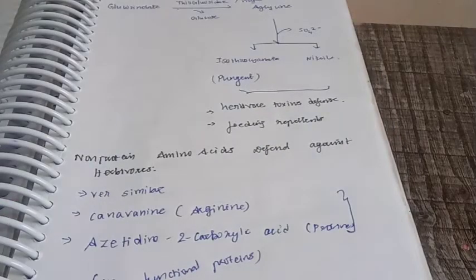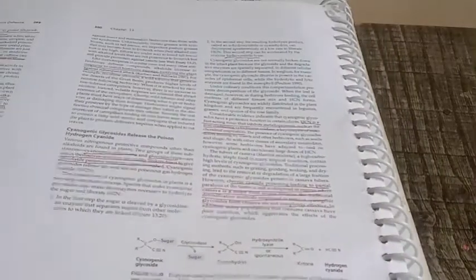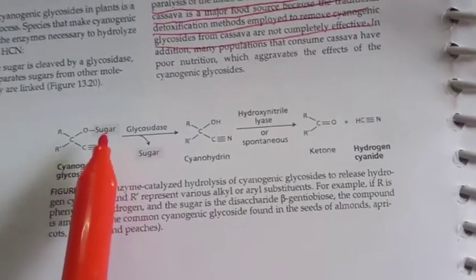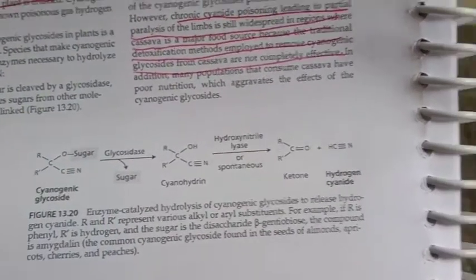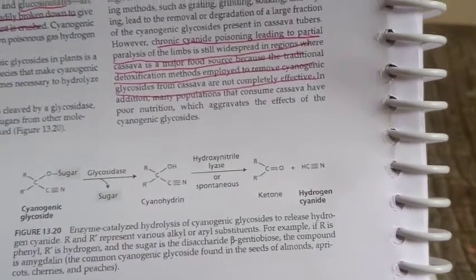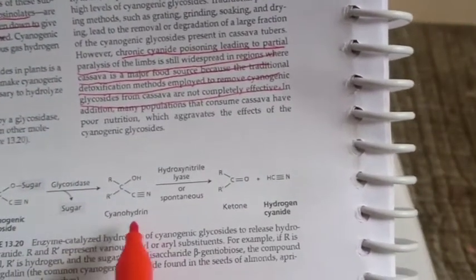This hydrogen cyanide formation is given in detail in your plant physiology book by Taiz. Here you can see what we discussed. The cyanogenic glycoside has a sugar molecule. In the presence of glycosidases, the sugar molecule falls off. As a result, it forms cyanohydrin.